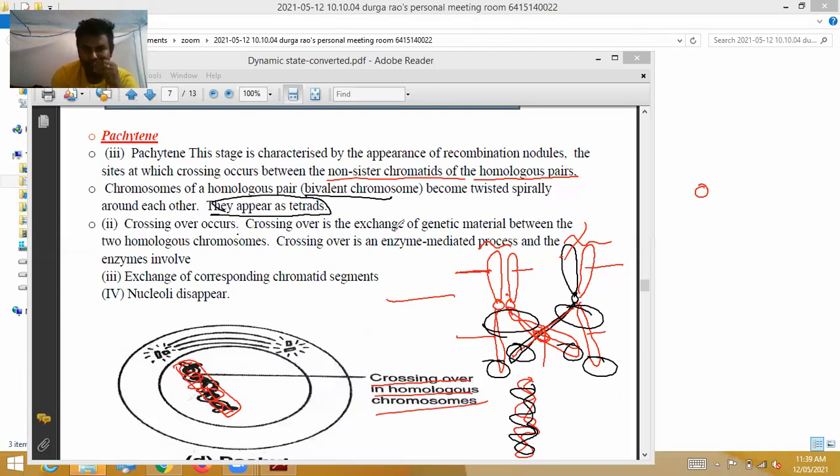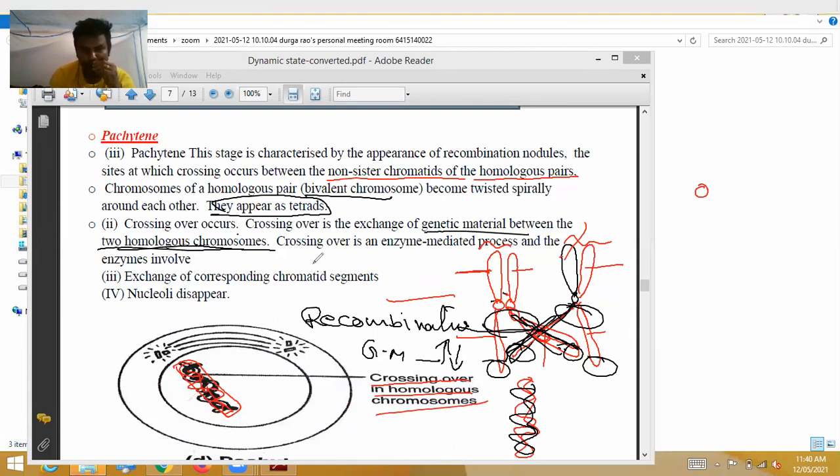Crossing over is the exchange of genetic material between the two homologous chromosomes. During crossing over, what happens? In this chromosome, whatever genetic material DNA is there, that is exchanged with this. In between the non-sister chromatids, genetic material is exchanged. That is called recombination. The word itself says the meaning. Recombination is nothing but genetic material being exchanged. These two are homologous chromosomes.